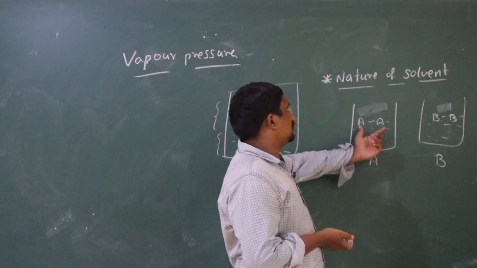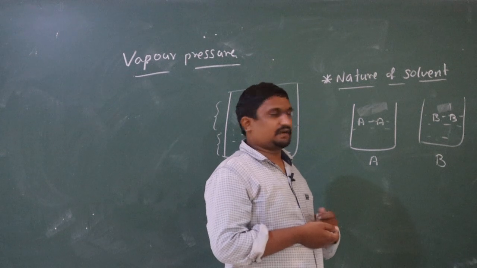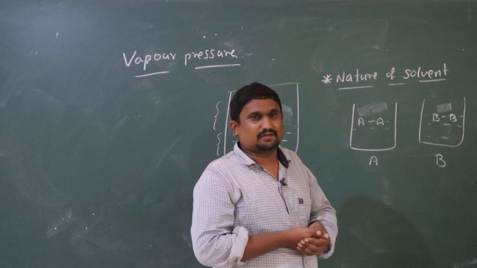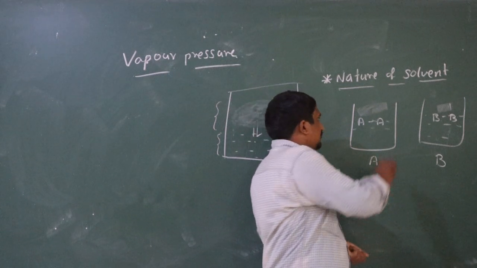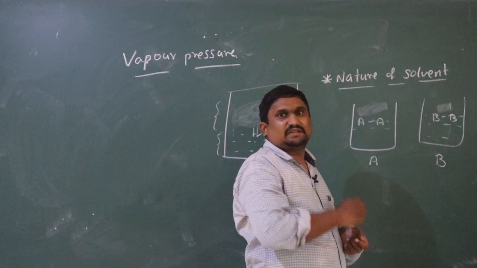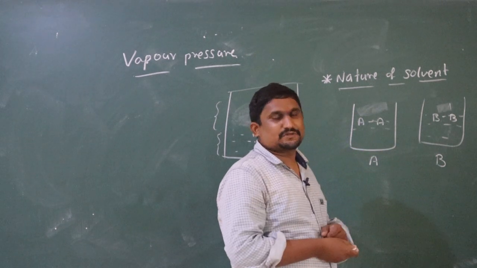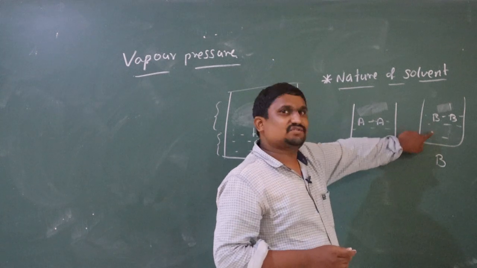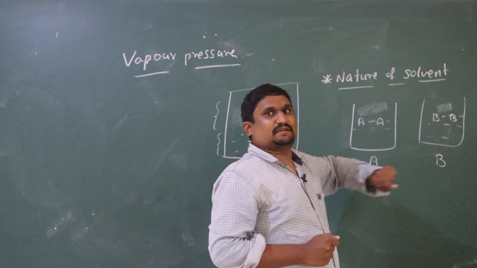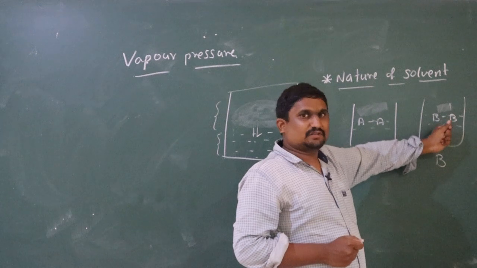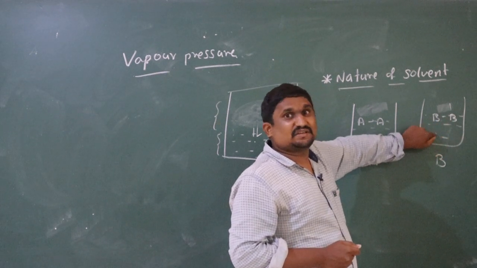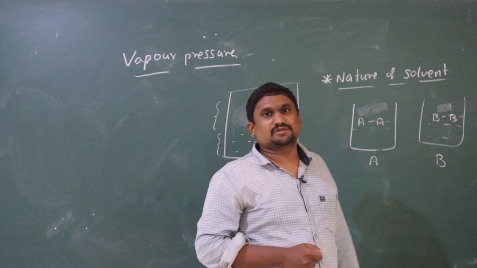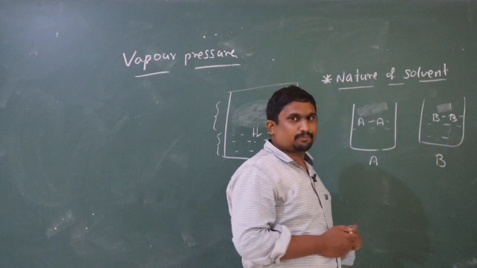In solvents in which intermolecular force of attraction is very weak, the surface molecules very easily escape from liquid state to vapor state, and consequently they have higher vapor pressure. But in solvents in which intermolecular force of attraction is very strong, the surface molecules cannot easily escape, hence the vapor pressure observed is very less.